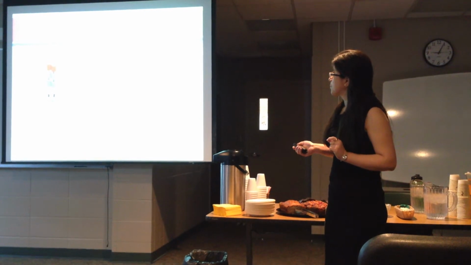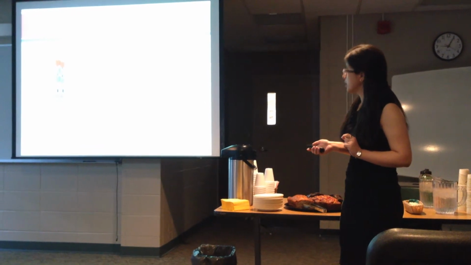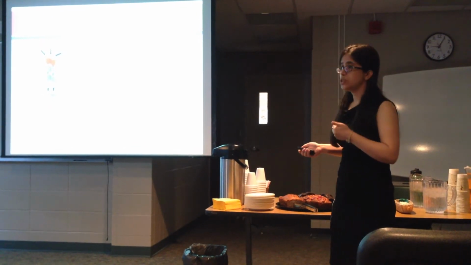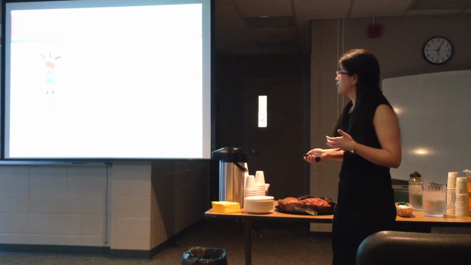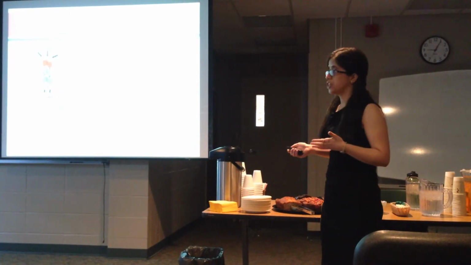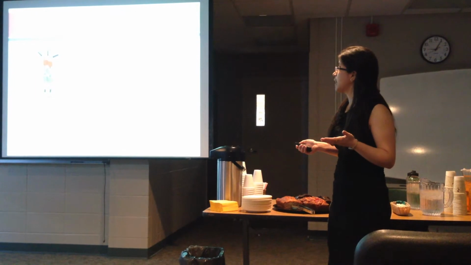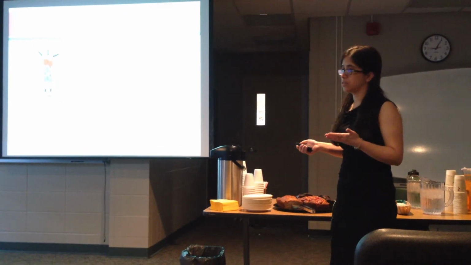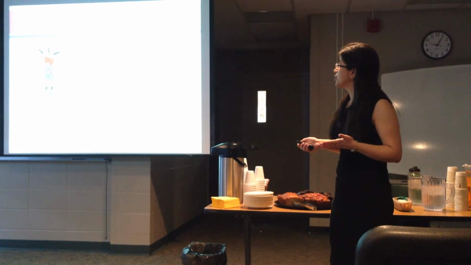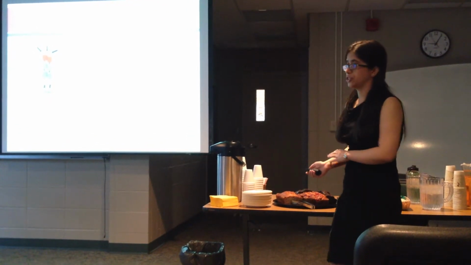RAGE is a cell surface receptor of the immunoglobulin superfamily. As you can see in this image, it has one extracellular domain which is responsible for ligand binding. It has a small transmembrane domain which holds RAGE within the cell membrane, and it has a cytosolic domain which is important for signal transduction. Although many more RAGE ligands have been identified, here I have just shown 3 RAGE ligands: S100 proteins, HMGB1 protein, and advanced glycation end products, because these RAGE ligands have been shown to be associated with melanoma. Since RAGE has the ability to interact with various structurally different ligands, RAGE is known as a pattern recognition receptor.